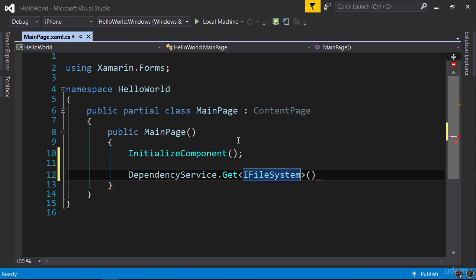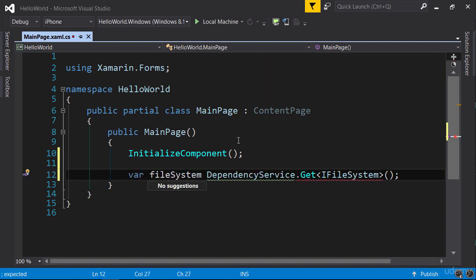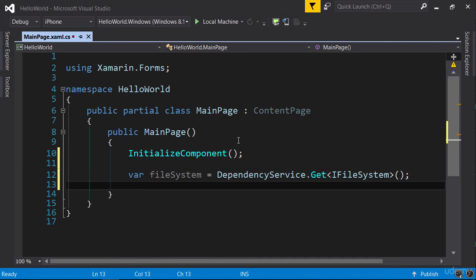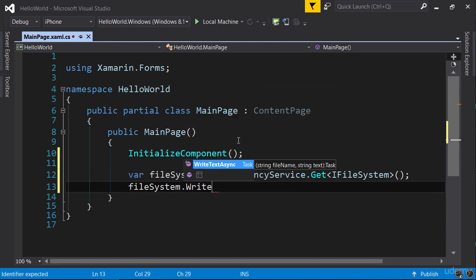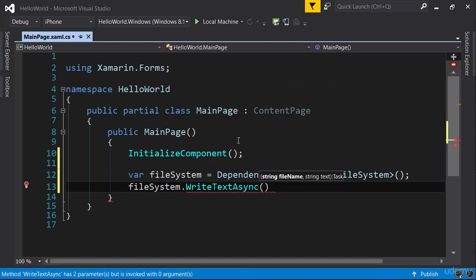And this dependency service will return an implementation of iFileSystem based on the current platform where the application is running. So we get this object file system. And now we can access its methods in a cross-platform way. So file system dot write text async. So from the perspective of PCL or portable class library, our code is cross-platform. But the implementation of iFileSystem is different for each platform.